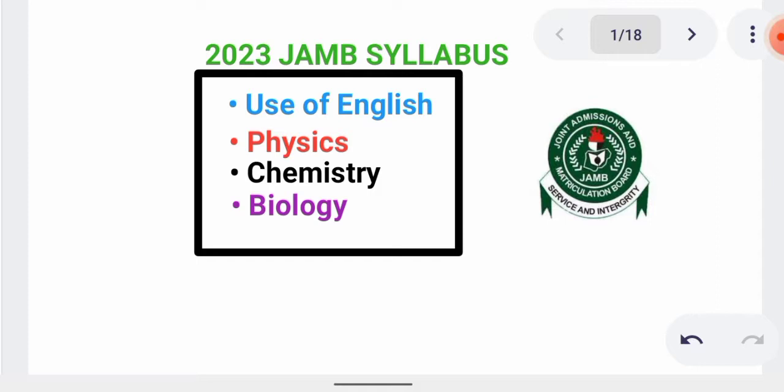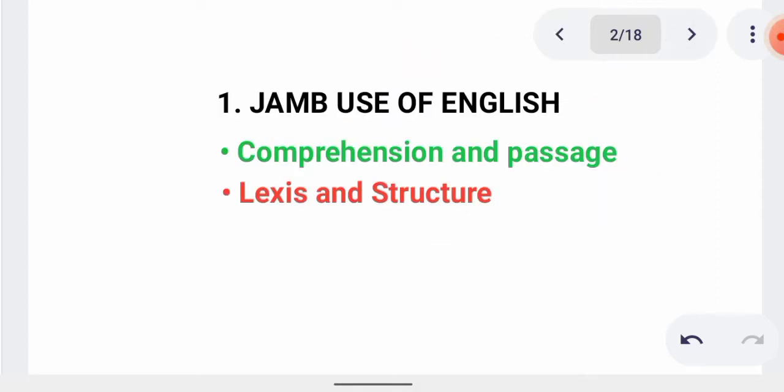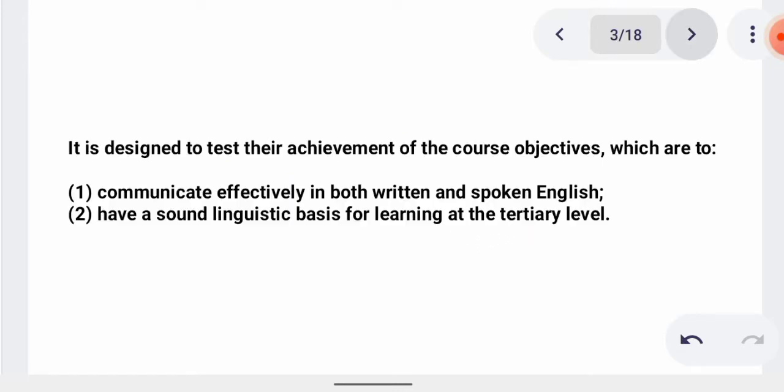Let us first of all start from the JAMB Use of English. Number one, JAMB Use of English is of two different categories. One of them is comprehension and passage, and the second one is lexis and structure. But let's firstly discuss what comprehension and passage is.